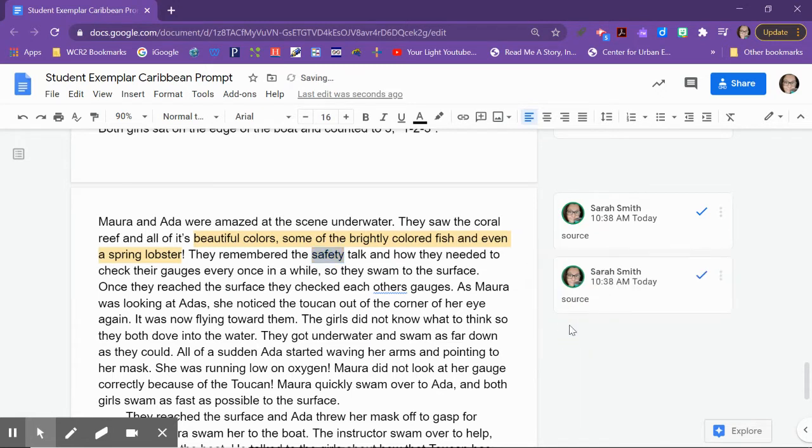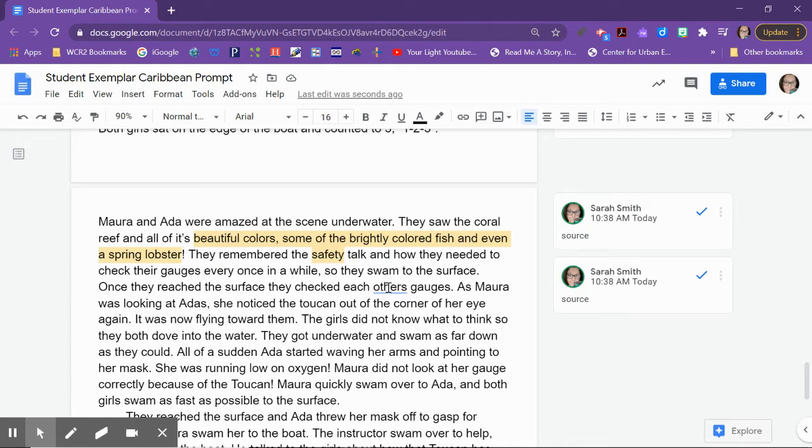They remembered the safety talk and how they needed to check their gauges every once in a while. There's that from the source as well. The gauges. I'm not going to keep pointing that out. I'm just going to point them out now. So they swam to the surface. Once they reached the surface, they checked each other's gauges.